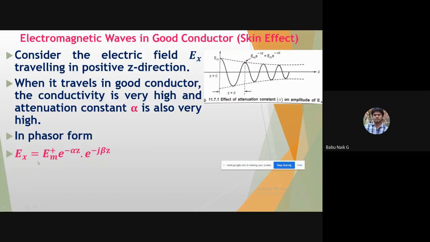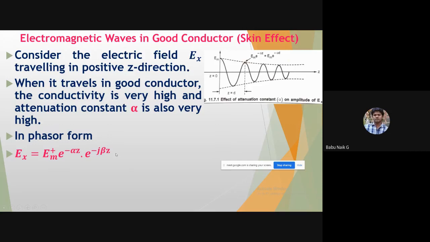So Ex is equal to the wave amplitude Em plus, in the positive z direction, where we consider the attenuation constant, that is e to the power of minus alpha z, and then e to the power of minus j beta z. So exponentially we have to take this form of the complete wave equation: e to the power of minus alpha z, which is a real function, and e to the power of minus j beta z, which is an imaginary function.